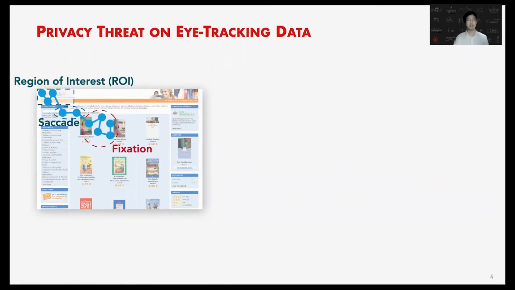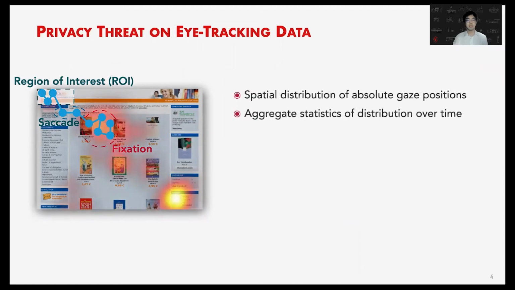So what's the concern here? Actually, the eye tracking data is telling us more information than necessary. This could be exploited by the attacker. By looking at the spatial distribution of absolute gaze position on a certain visual scene, for example, by looking at this eye tracking heat map on this web page, the attacker could learn the user's implicit interest. Also, the attacker could exploit the aggregate statistics of the distribution of eye gaze or the features of the eye gaze over time, for example, the saccade length.